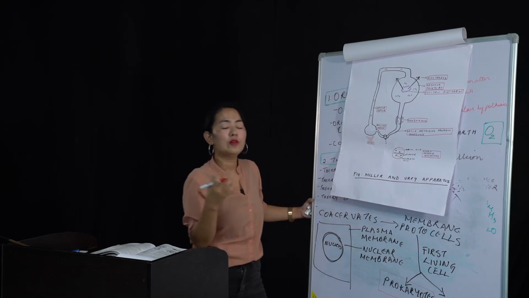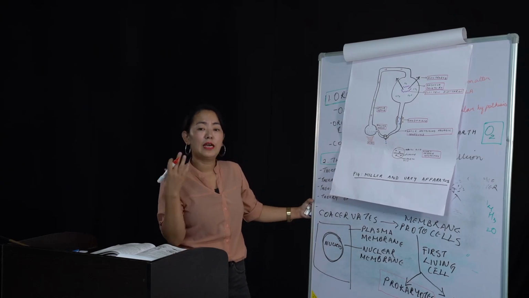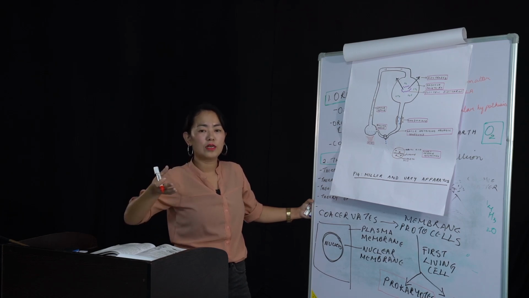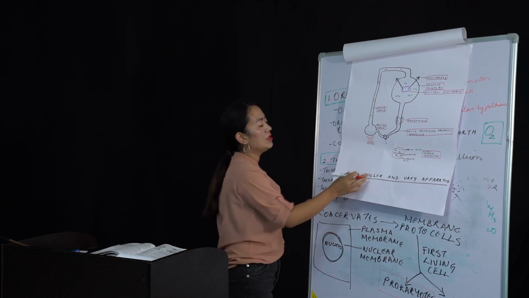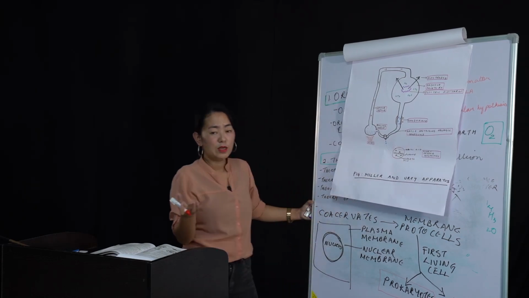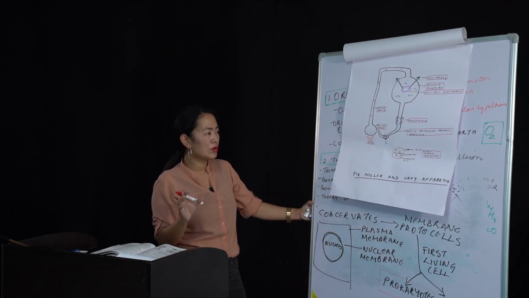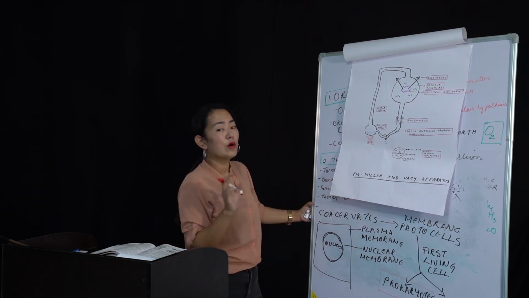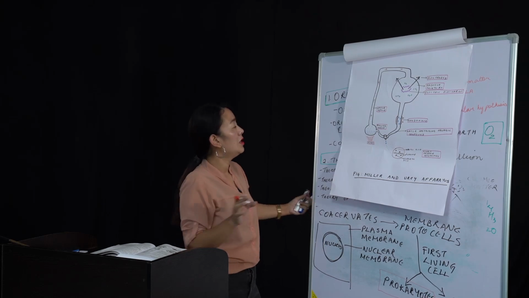These are simple organic compounds, basically like amino acids. Amino acids are the building blocks of what? Proteins, okay? So they found out that you can get coacervates even in the laboratory. So they completely supported the Oparin and Haldane theory of origin of life, okay?